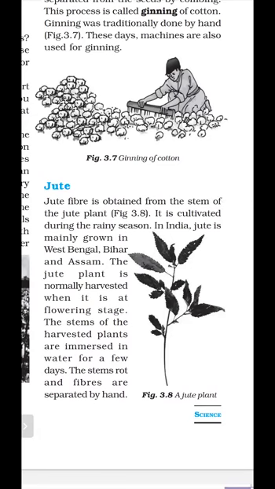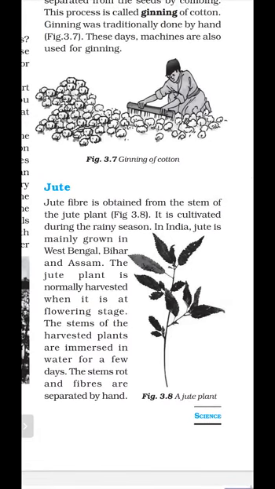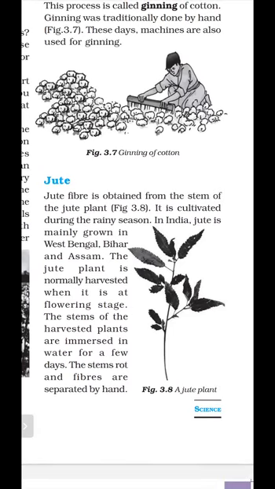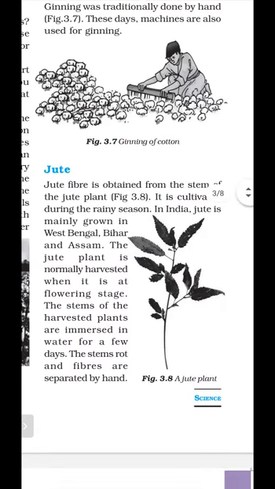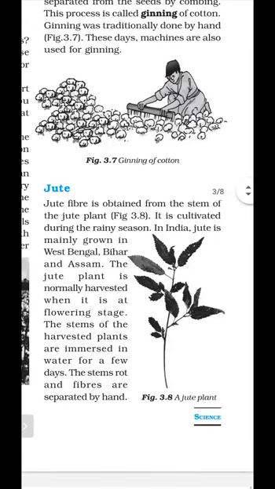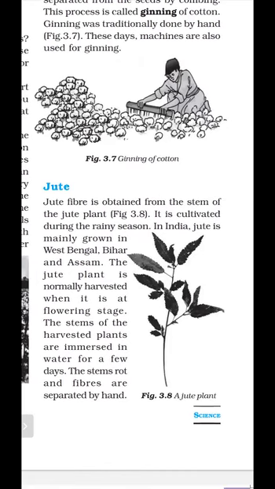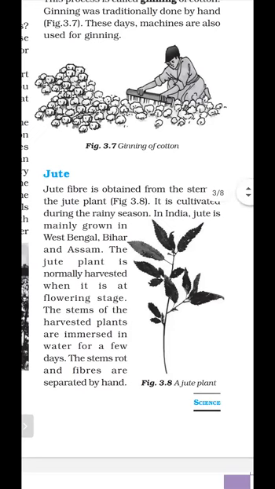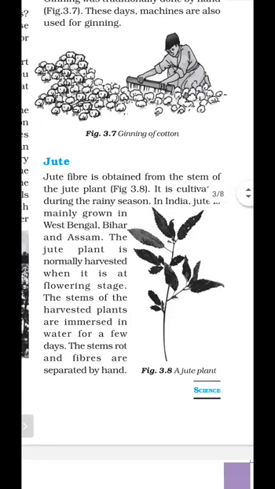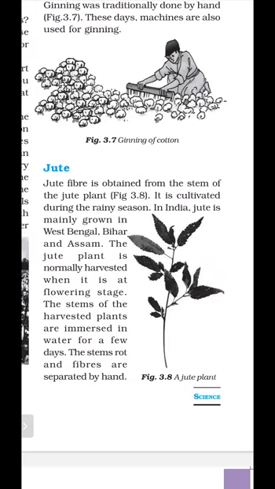Jute is obtained from the stem of the jute plant, and it is cultivated during the rainy season. In India, jute is mainly grown in West Bengal, Assam and Bihar. The jute plant is normally harvested at the flowering stage. Jute fiber is obtained from the stem of the jute plant.